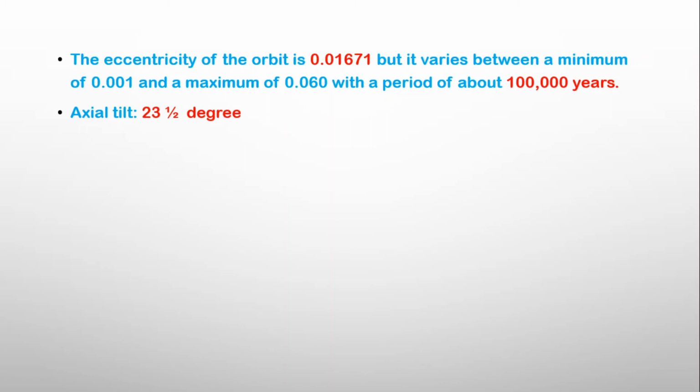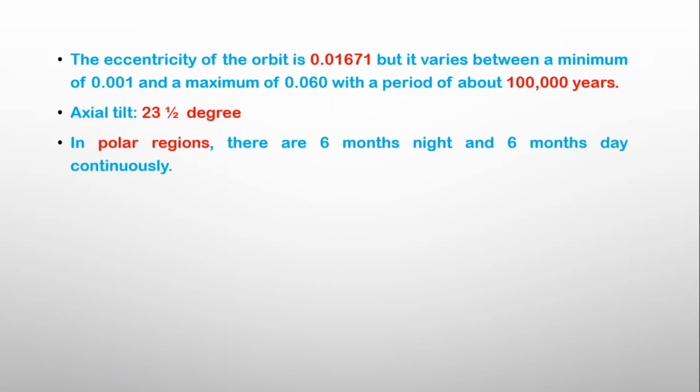The axial tilt varies between 22.1 and 24.5 degrees on an approximately 41,000 year cycle. Due to the axial tilt, in polar regions there are 6-month night and 6-month day continuously. It is also the cause of seasonal changes.